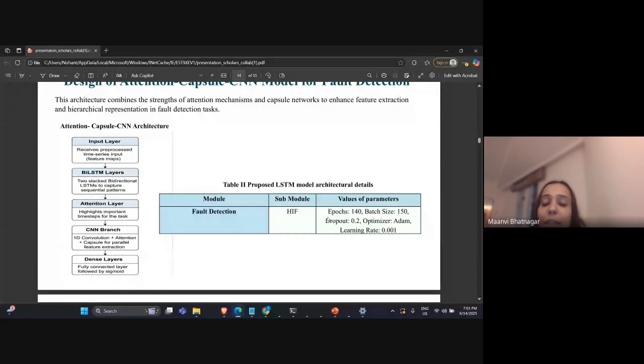So for the making of this model, the parameters can be shown in Table 2. The epoch size is 140. We have chosen this by trial and error, like what worked best. An epoch is one complete pass through the entire training data set during model training.